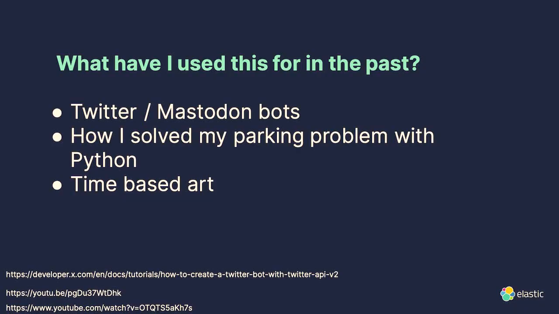And so you might be wondering, have you used this before in the past? I have built Twitter bots. I have built Mastodon bots, mostly things that show pictures of cats, to be really honest. How I Solved My Parking Problem with Python was a talk that I gave at PyGotham and PyCon in 2020, which was all about how I set up this overly engineered solution to tell me when I didn't have to move my car in New York City, and it would send me a text when the words "suspended" and "tomorrow" appeared in the same tweet from the New York City government, which was really exciting, so I would know when I didn't have to move my car.